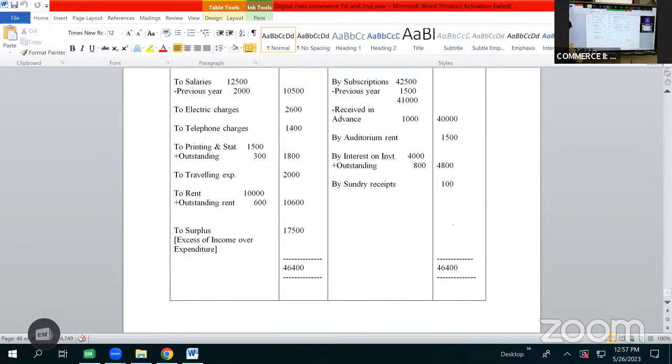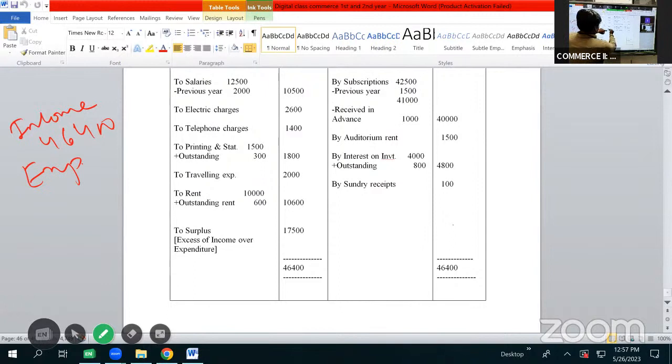The total income is 46,400 and total expenditure here is 10 plus 10, 12, 13, 14, 15, 16, 17, 27,800, 28,400, 28,900. So 28,900 and 2,000 added, 30,900 plus 16,000, it becomes 46,900, then subtracting 500, it becomes 46,400. The difference is 17,500.